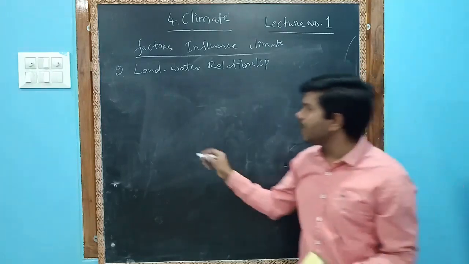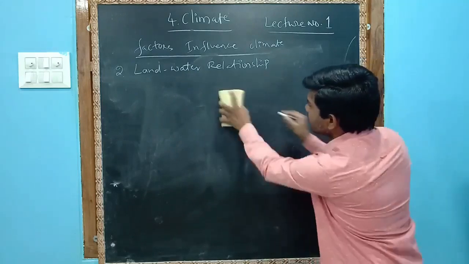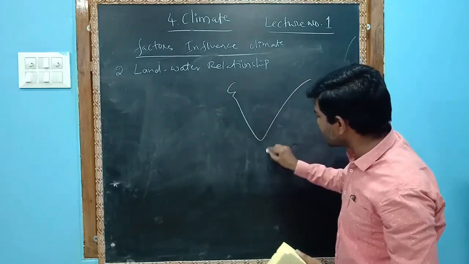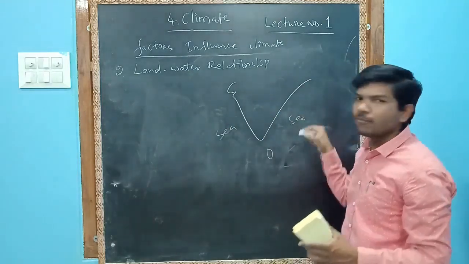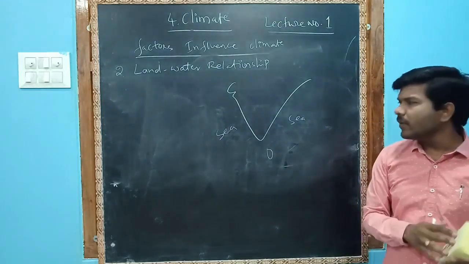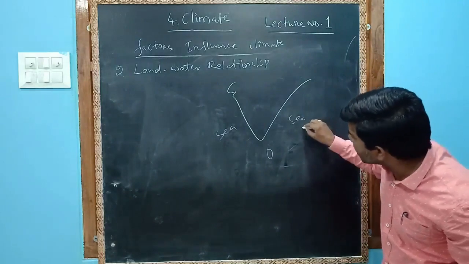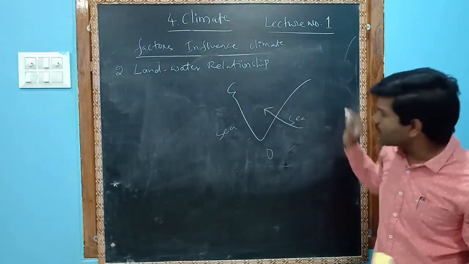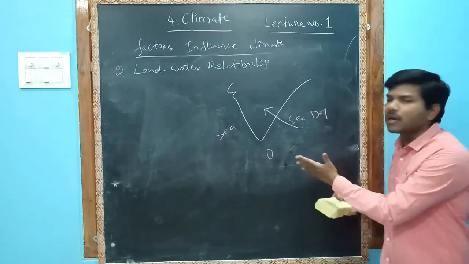During the day, for example, this is India, with the Arabian Sea and the Bay of Bengal. What usually happens during the day? Cold wind usually blows from sea to land. This is a very important concept.